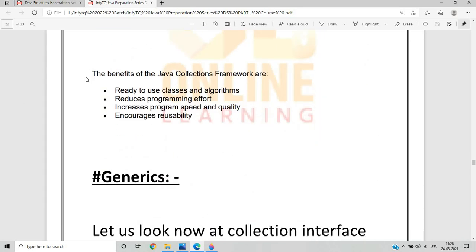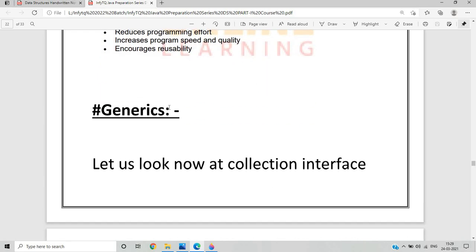What are the benefits of the Java collection framework? Ready-to-use classes and algorithms, because we don't need to implement them ourselves. It reduces programming effort, increases program speed and quality, and encourages reusability. These are the benefits of the collection framework.